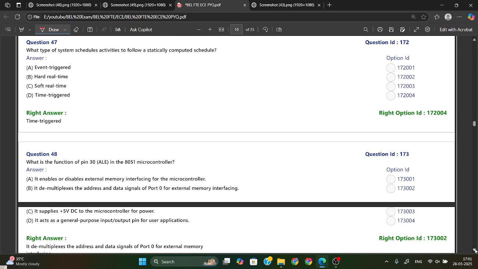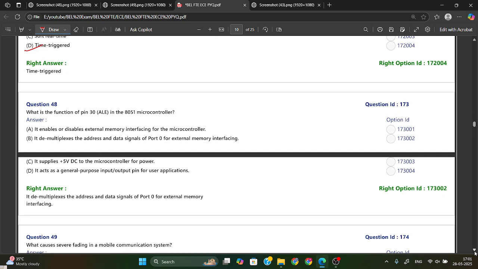Now the next one is, what type of system schedules activities to follow a statically computed schedule? That will be used by time trigger. Time trigger is used for scheduling activities to follow a statically computed schedule. That will be your time triggering.